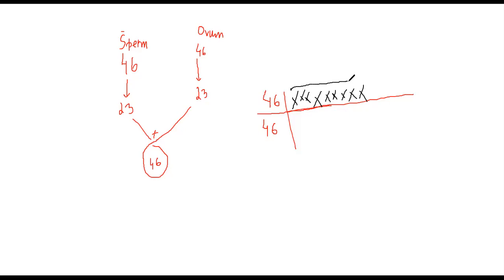Now these 44 chromosomes, they are the same, but they are not responsible in gender formation. But there are two chromosomes in my father's body or father's cells, which are called X and Y. They are called the sex chromosomes. And these 44 chromosomes, they are called autosomes.